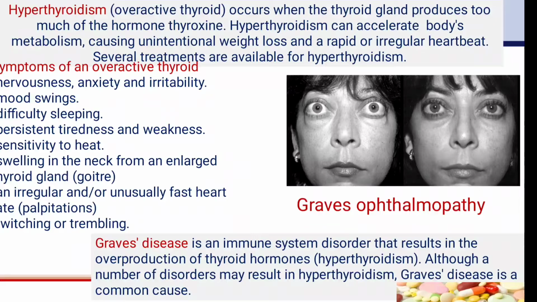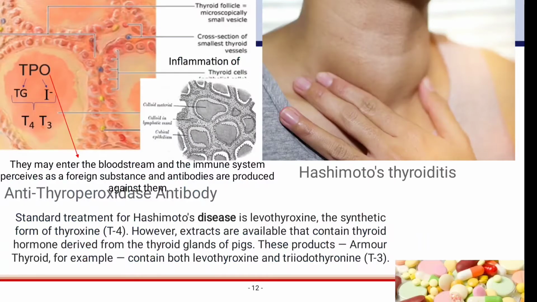Graves' disease is an immune system disorder that results in the overproduction of thyroid hormones. Although a number of disorders may result in hyperthyroidism, Graves' disease is a common cause. Anti-thyroid peroxidase antibody is associated with Hashimoto disease. The standard treatment is levothyroxine, T4. However, extracts are available that contain thyroid hormone derived from the thyroid glands of pigs. These products, Armour Thyroid for example, contain both levothyroxine and triiodothyronine.